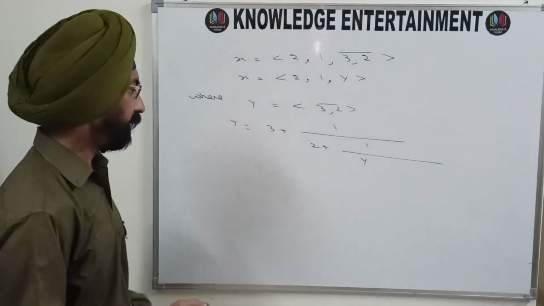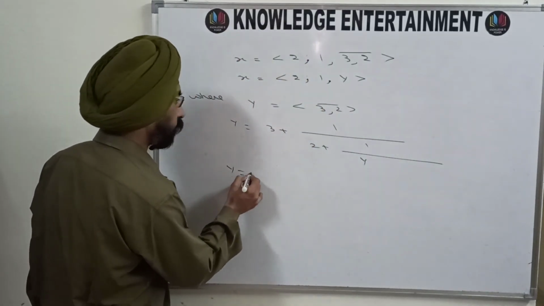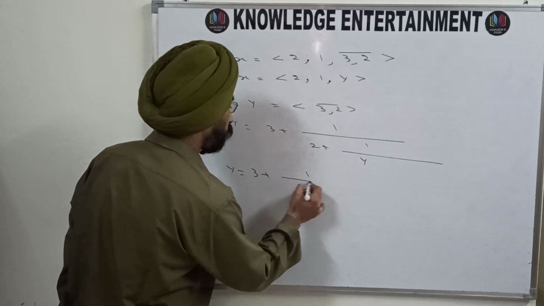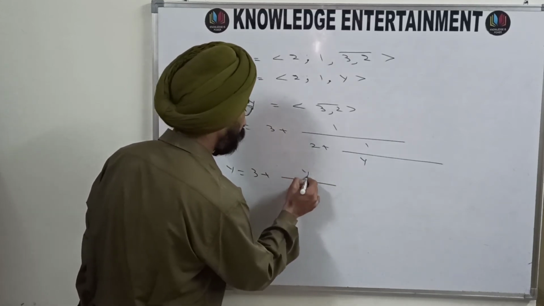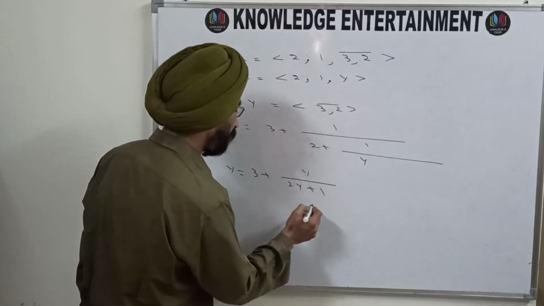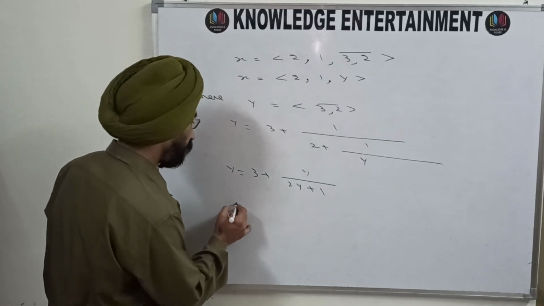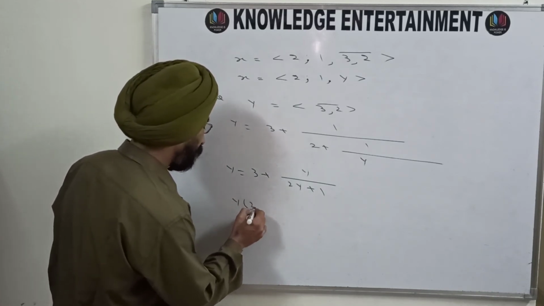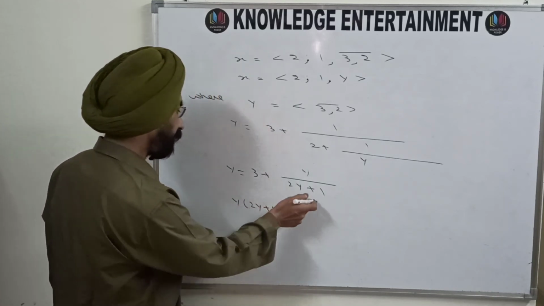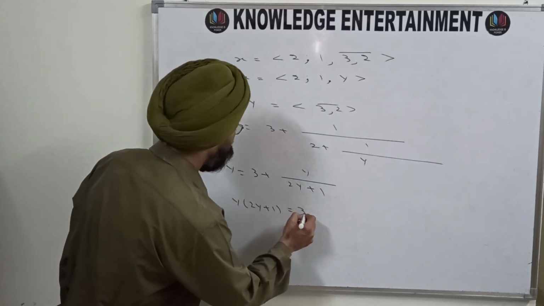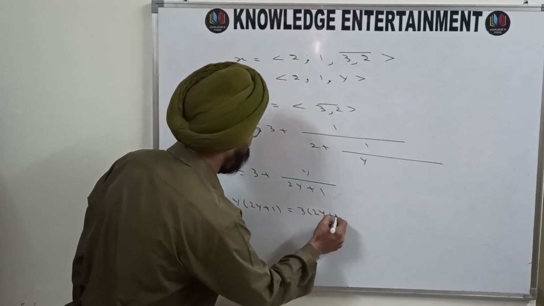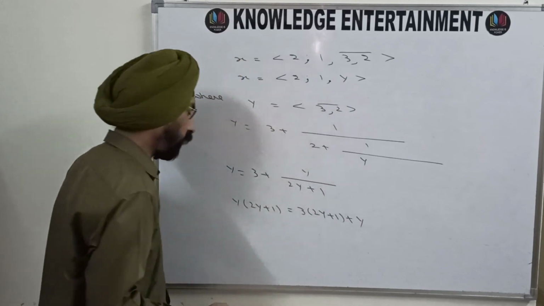And now simplify. So y is equal to 3 plus y upon 2y plus 1. That means y into 2y plus 1 is 3 into 2y plus 1 plus y.